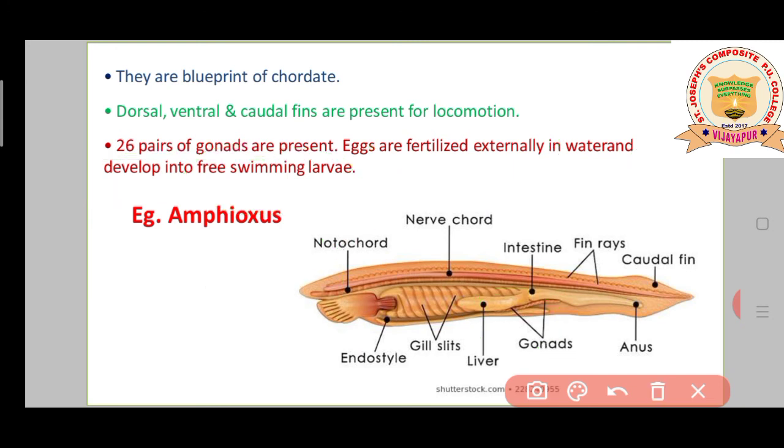Okay. The best example for the subphylum cephalochordata is what? Amphioxus. Amphioxus is the best example. So this is the structure of Amphioxus, students. You can easily see the picture of how this group of animals exactly looks. Okay, this is all about the subphylum cephalochordata.